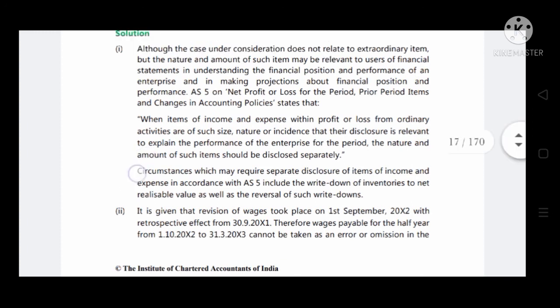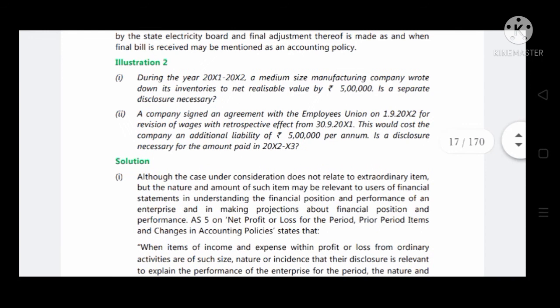Next we see second point, second subdivision. A company signed an agreement with the employees union on 1/9/2012 for the revision of wages with retrospective effect from 30/9/2011. This would cost the company an additional liability of 5 lakh per annum. Is a disclosure necessary for the amount paid in 2012 to 2013?